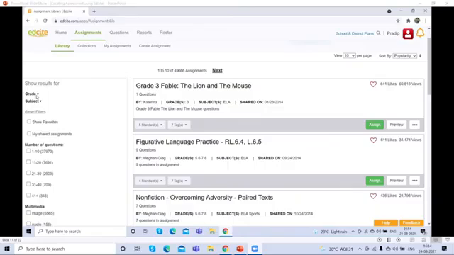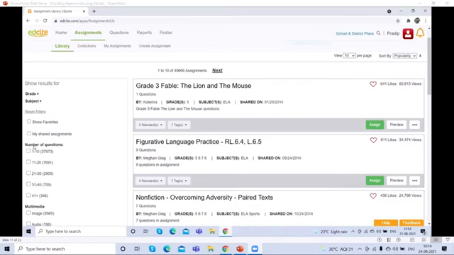Here at the left side, you can see the filters: grade-wise filters, subject-wise filters, show favorites. If you have clicked the favorite assignments, you can see them here. If you click here, my shared assignments, these are the assignments which you have already shared on this platform.